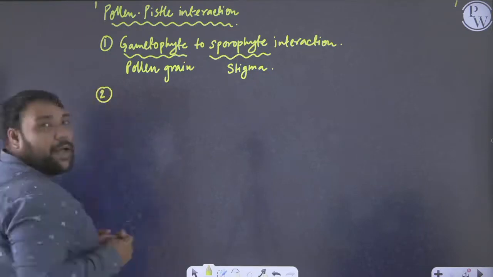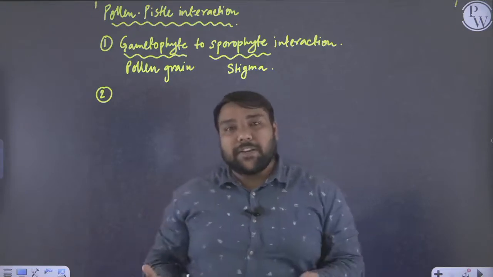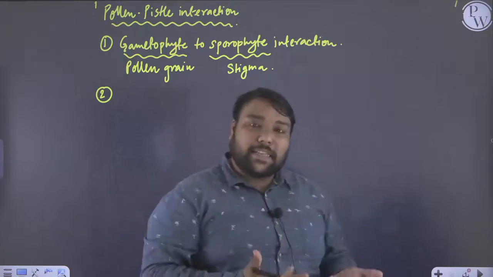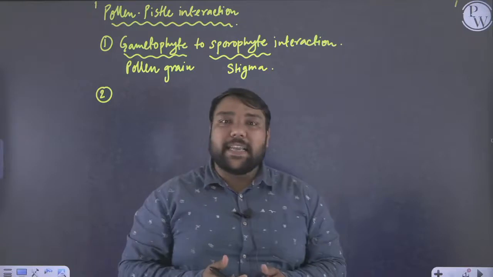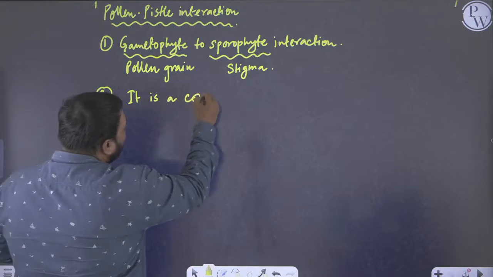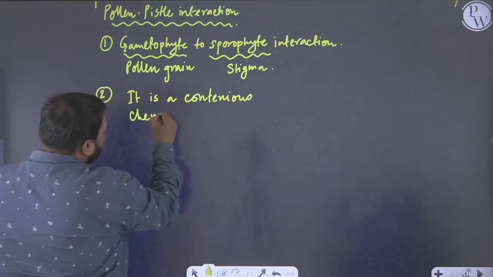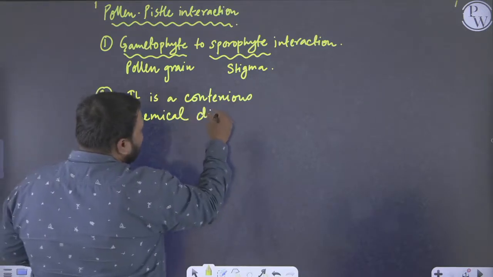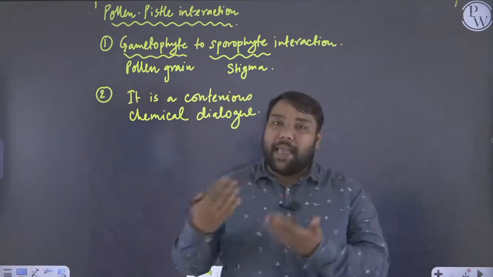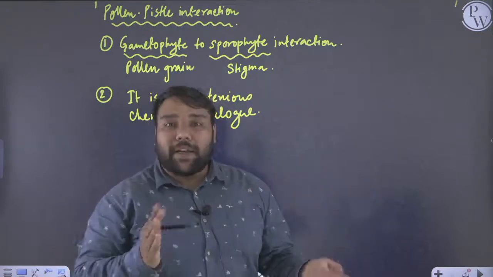So talking about the pollen pistil interaction, it is a process of continuous chemical dialogue. This is a statement we see in NCERT. So children, what do we see when there is a dialogue? It's a conversation, right? It's a conversation between two parties, two ends.